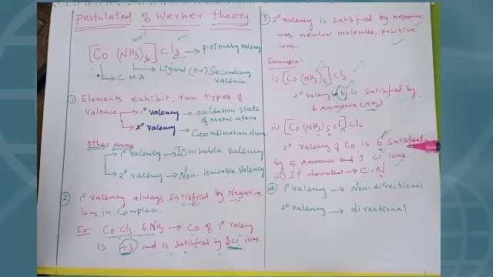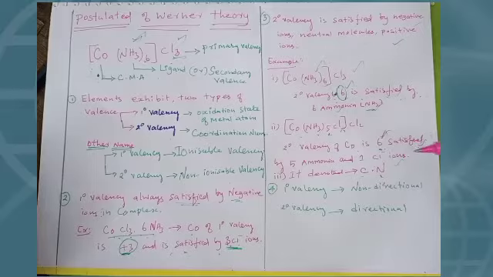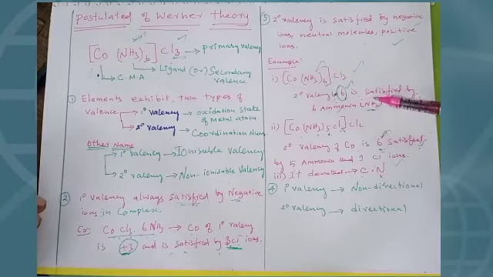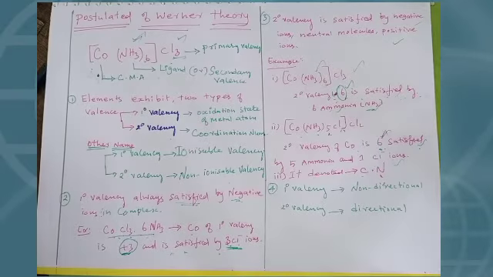Again I tell you, the secondary valency is also called the coordination number. That's why it corresponds to the coordination number. So here also the coordination number is 6 and the secondary valency is also 6. It is satisfied by 6 ammonia.